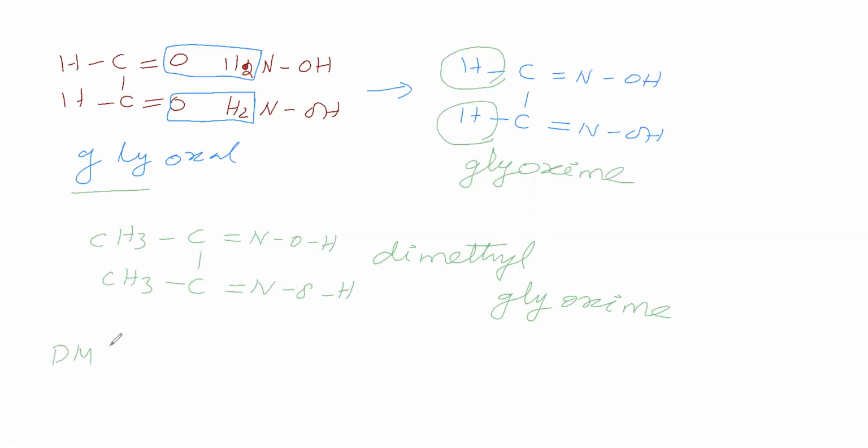So DMG acts as a monobasic acid in ammonium hydroxide solution. That means DMG gives one H plus ion to the ammonium hydroxide solution.